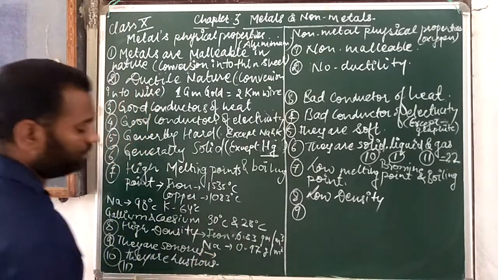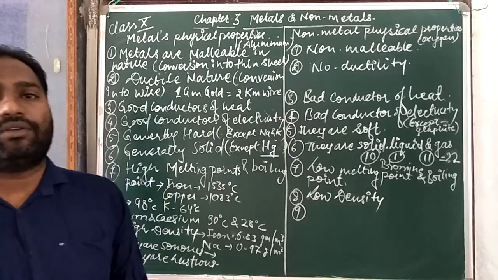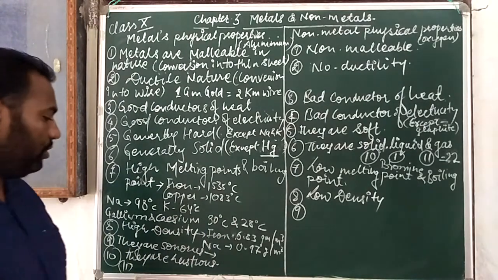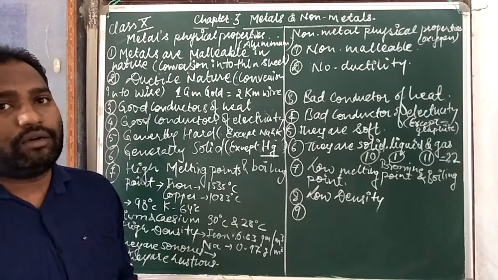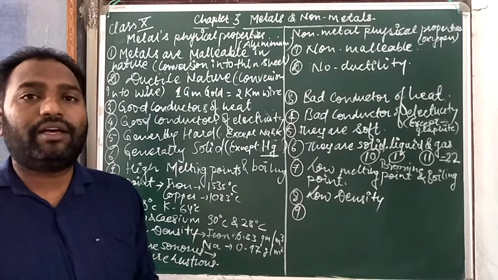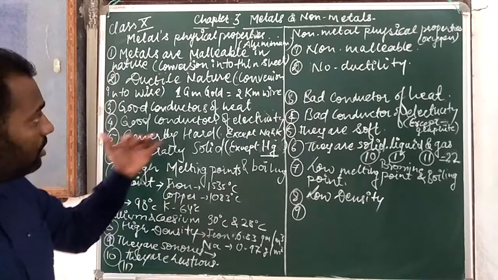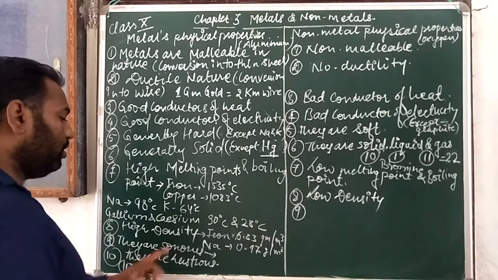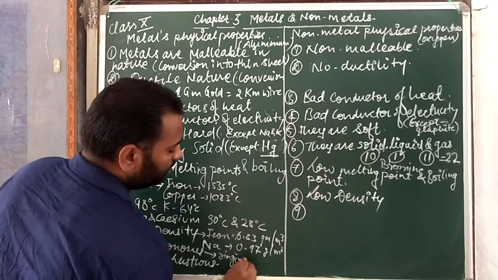Sonorous means what? When metals strike a hard surface, maybe the ground, they make a ringing sound. You know about the school bell, any bell or electronic bell, they make a ringing sound. This ringing sound is possible because metals have sonority in nature. So sonorous means producing a ringing sound, and I am directly writing here: ringing sound.